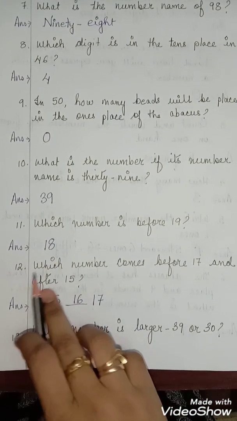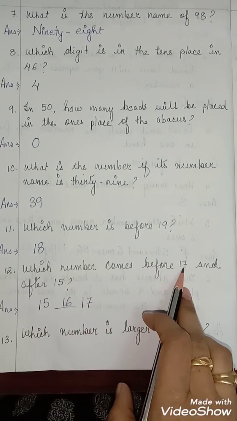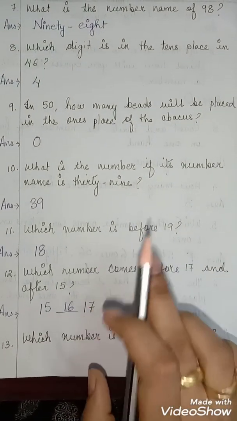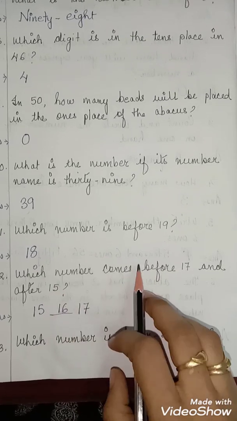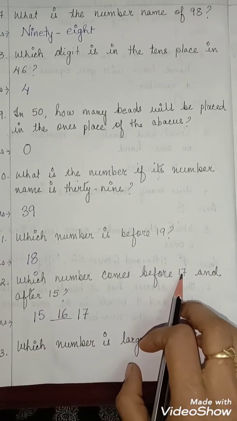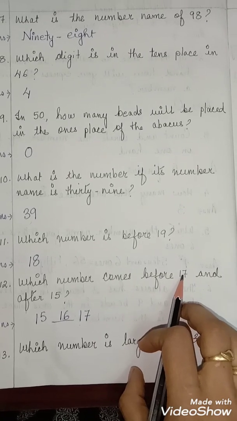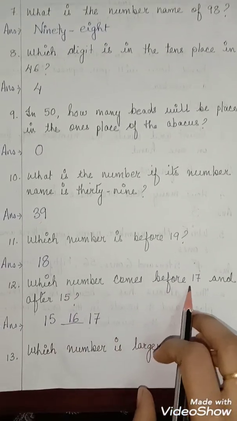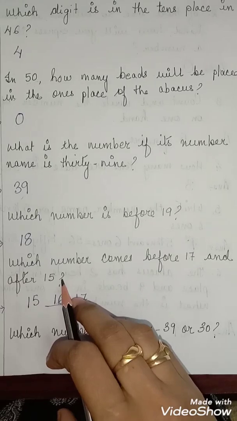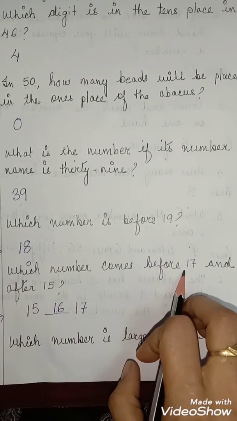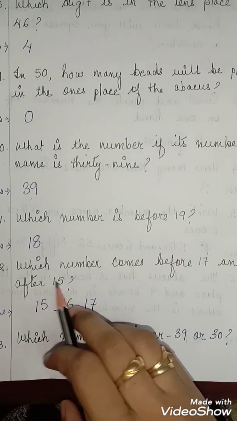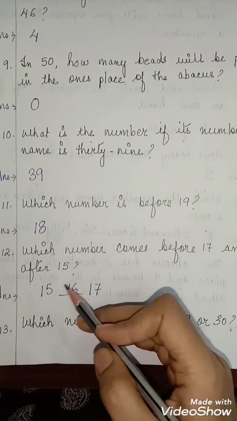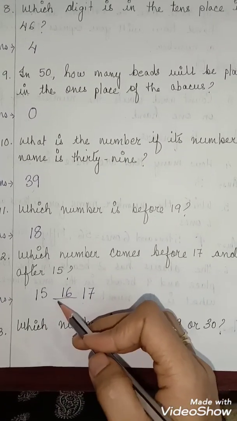Now question number 12. Which number comes before 17 and after 15? So here before and after both things are asked. Before means in front of. After means behind. Now you have to write the number which comes before 17 and after 15. Before 17 what comes? 16. And after 15? 16. So the answer is 16. After 15, 16, and before 17, 16. Clear, children?